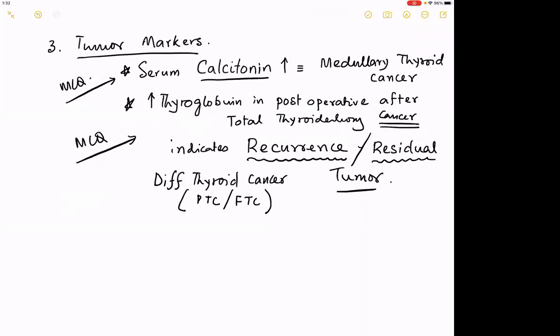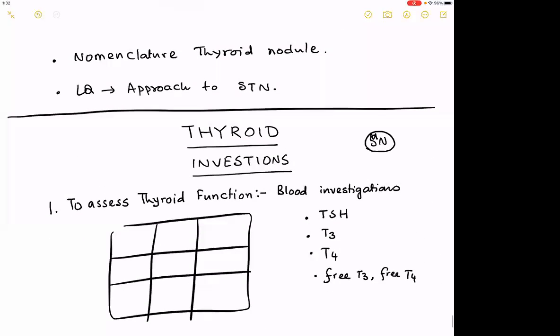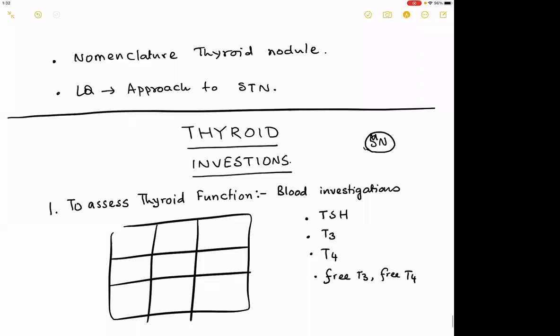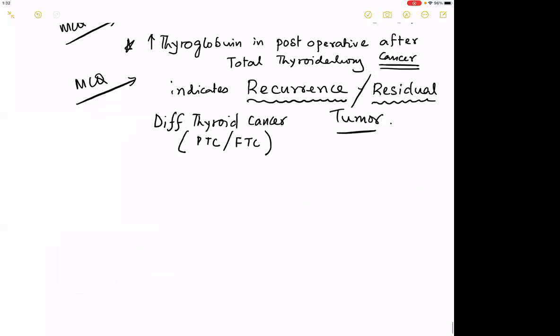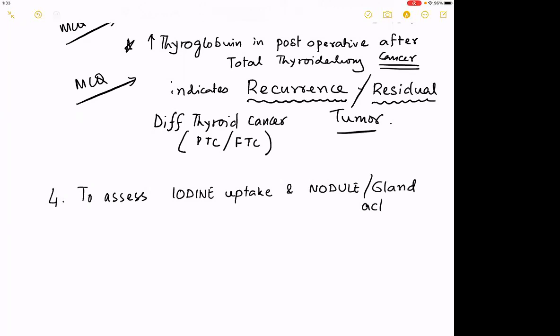Good. So if you have completed up till this, we are writing a short note on investigations. I'm bad with spellings. And we have done with this one. Fourth one, to assess the iodine uptake. This is not in today's class. And nodule or gland activity. Iodine uptake, nodule or gland activity.